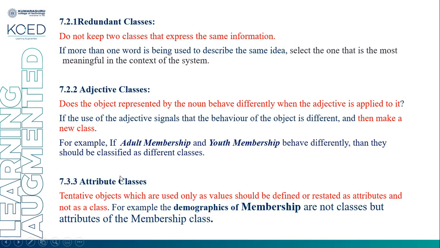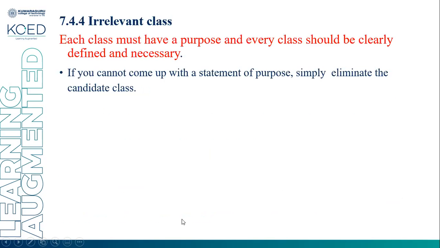The third one is attribute classes. Tentative objects which are used only as a value should be defined or restated as an attribute and not a class. See to it that some classes are only storing a value. They are restated as an attribute, not a class. For example, demography of a membership is not a class, but an attribute of the membership class.